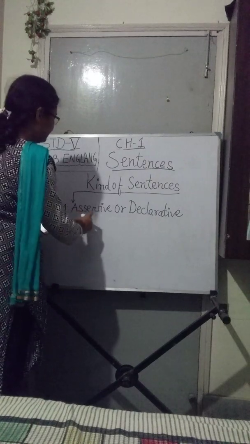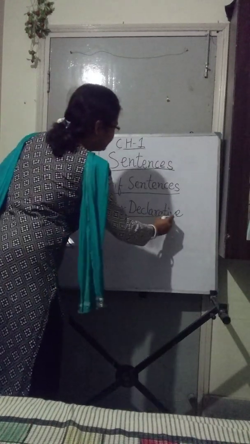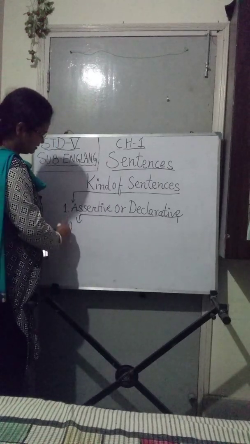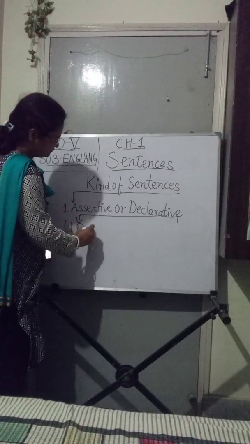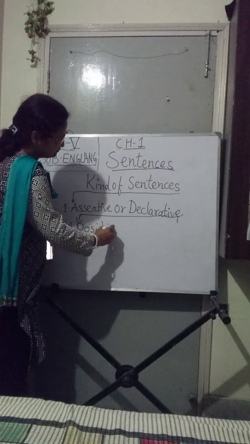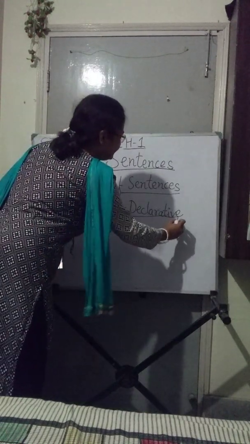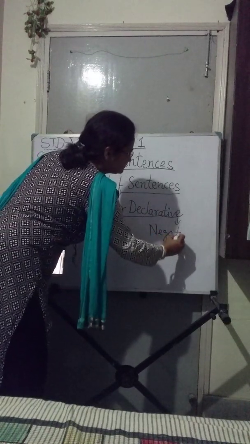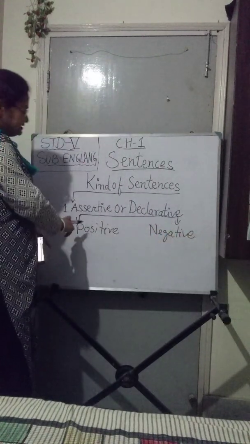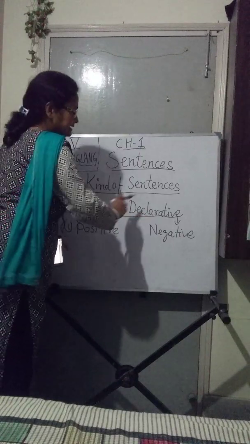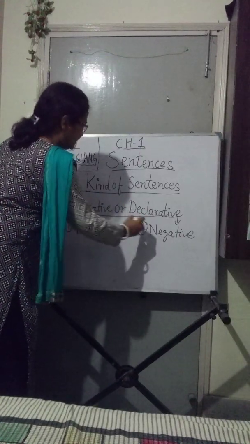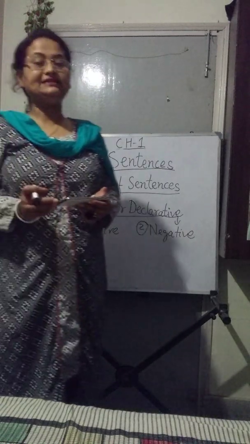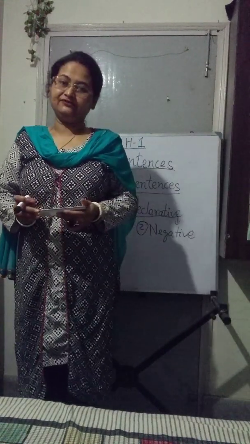Assertive sentences are of two kinds: positive sentences and negative sentences. So there are two kinds of assertive or declarative sentences. One is positive, another one is negative.